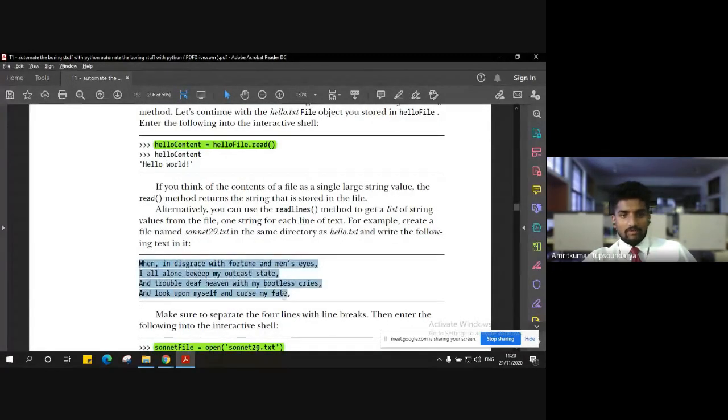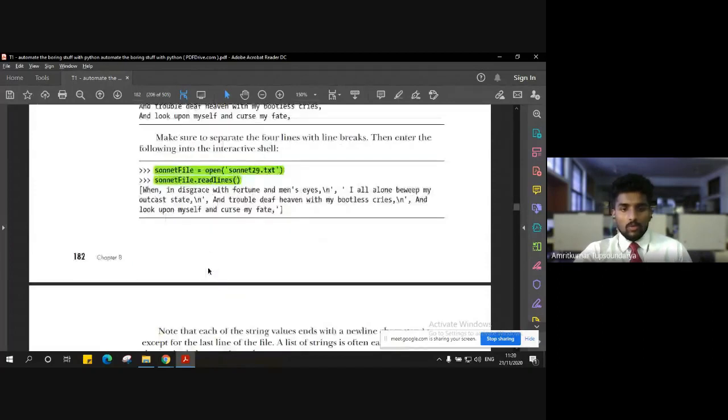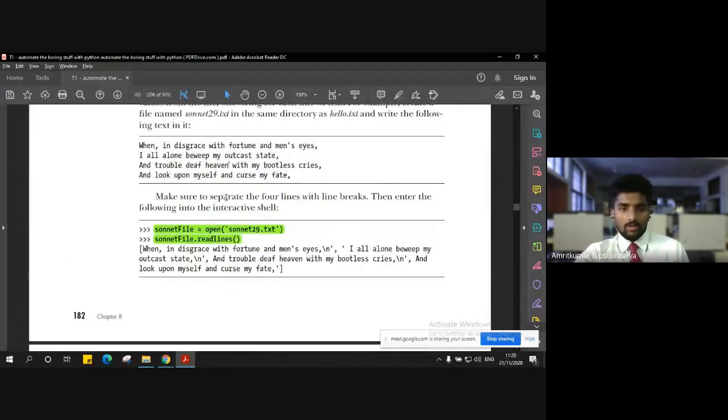Once we have that, you can have any data in it. For example, let's say you have this paragraph. Let's say we create a new file, sonnet.txt, and we are going to add this paragraph, a simple multiple line content, into it. And once we have this content available in that text file, we are going to use commands to open that file and also read the content inside it.